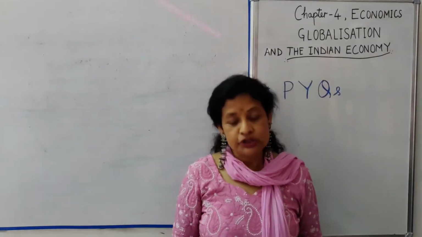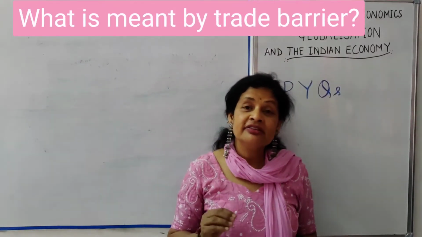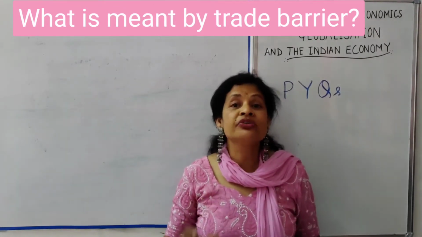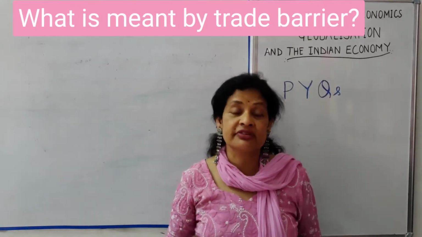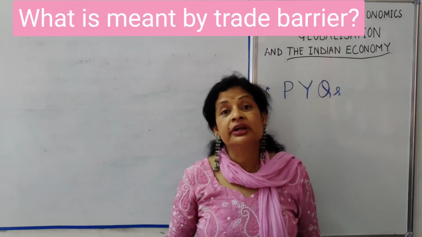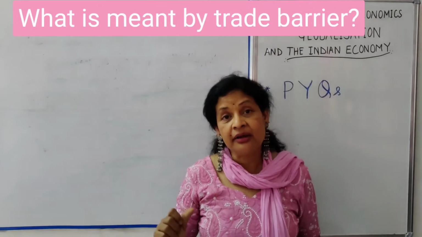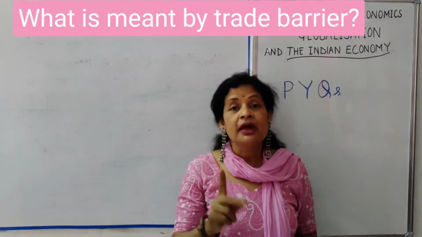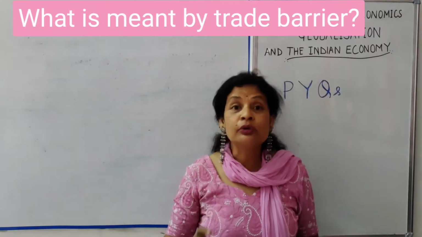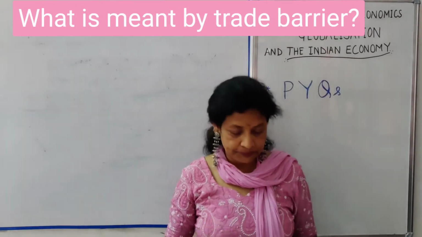Question number 2. What is meant by trade barrier? Trade barrier means the restrictions put by the Indian government on exports and imports of goods and services. It is particularly done to protect our domestic industries. Examples of trade barriers are, number 1, tax on imports, and number 2, fixation of quotas. This is particularly done to uplift our domestic industries.